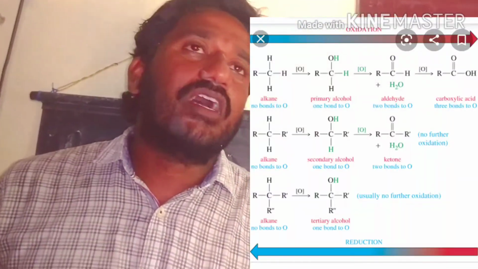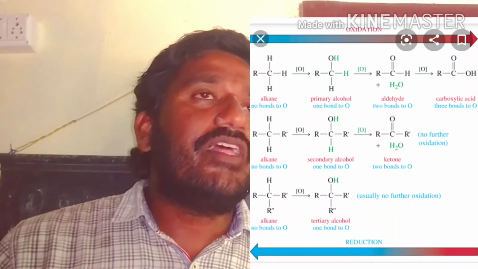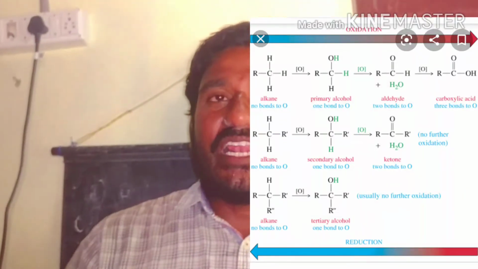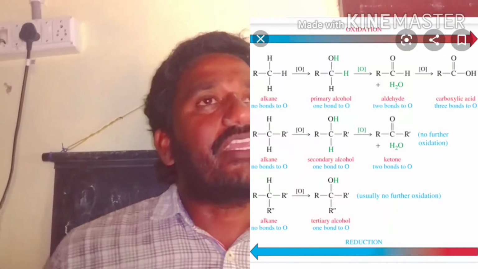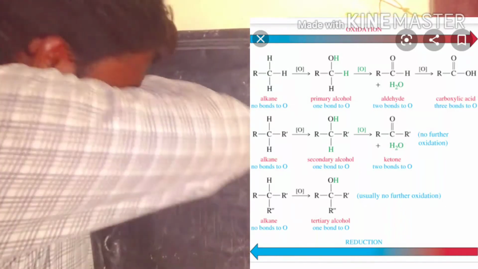For example, if you take primary alcohols and secondary alcohols with KMnO4 as the reagent, the primary alcohol gives the carboxylic acid with the same number of carbons. When KMnO4 reacts with secondary alcohols, we get the ketone as the product. If we conduct the oxidation process again on the ketones, we get a carboxylic acid with fewer carbons. So this is a way to prepare carboxylic acids from alcohols.